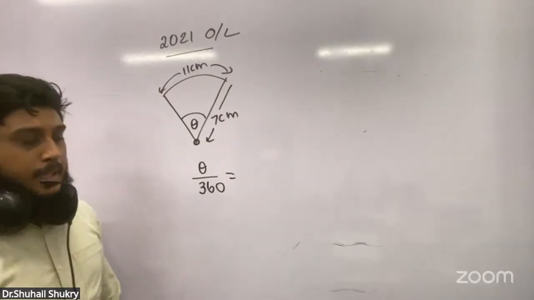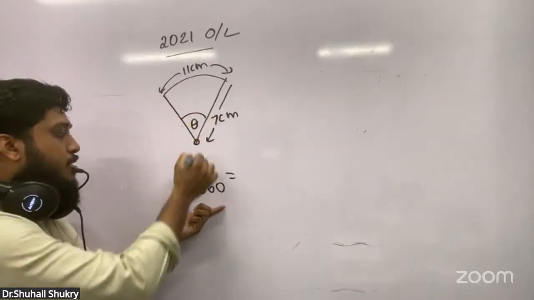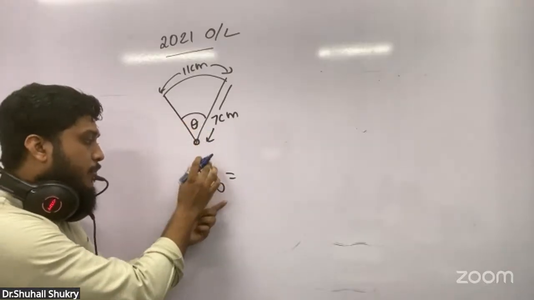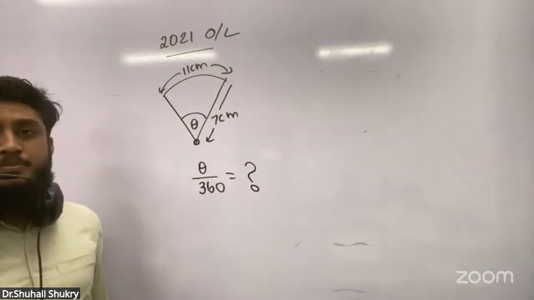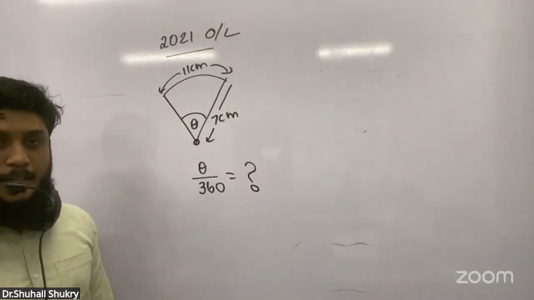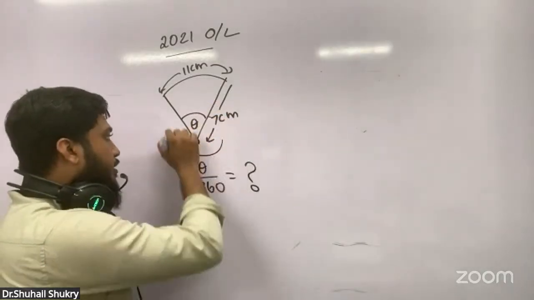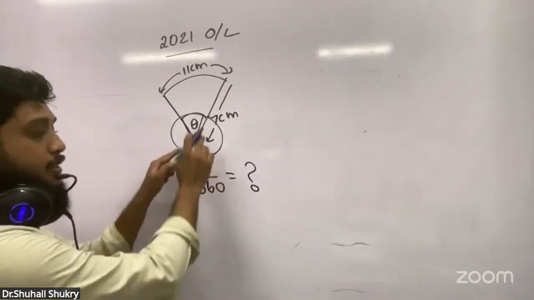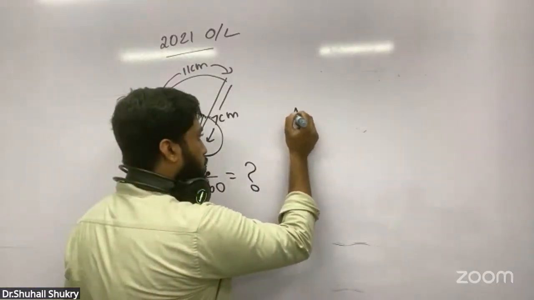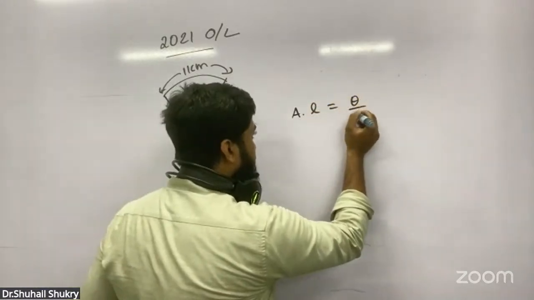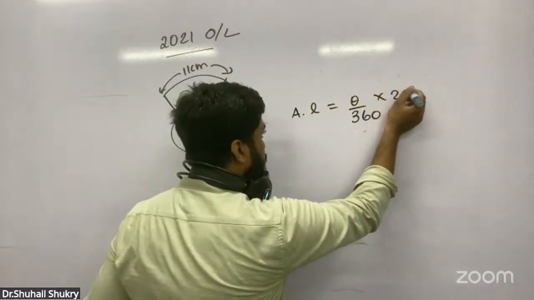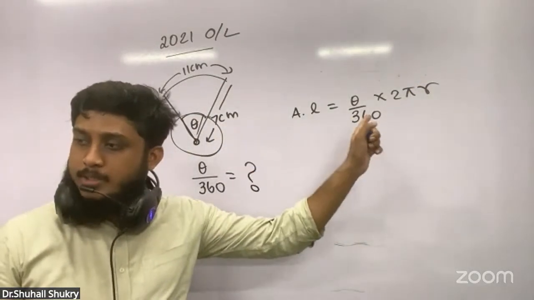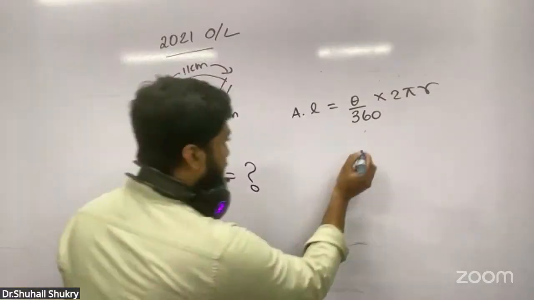Can you understand? Whatever the angle represented here is theta, and the whole circle is 360. They are asking for theta over 360, how much is it? If the whole circle is 360, what is this theta portion? I can use the formula: arc length equals theta over 360 into 2 pi r. I can write this now. They are asking us how much is theta over 360.